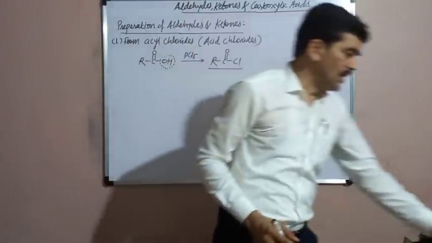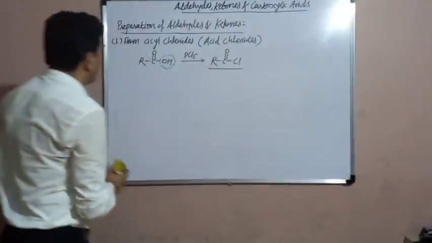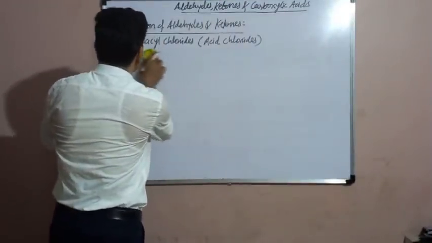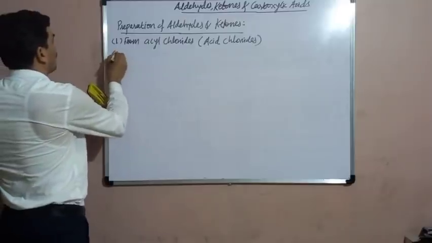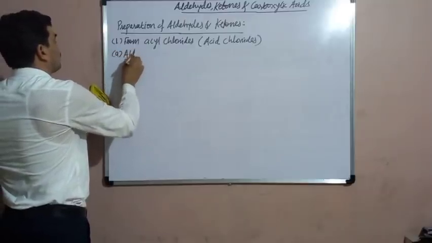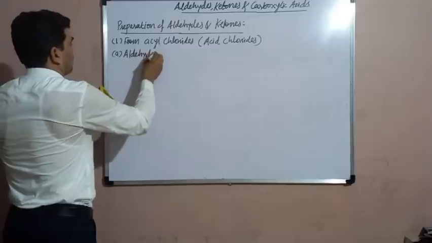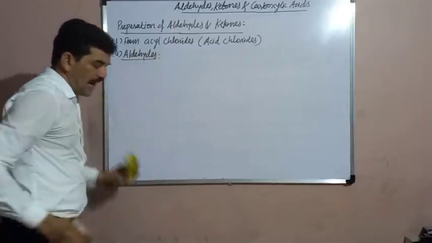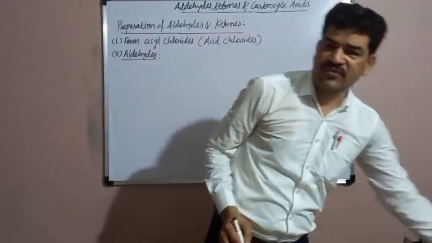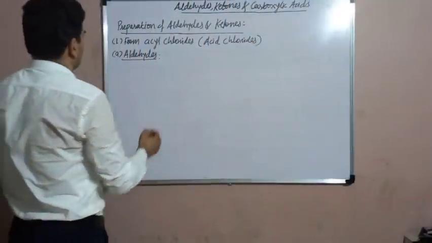From these acyl chlorides, we have to prepare the aldehydes and ketones. First here, aldehydes. Aliphatic as well as aromatic aldehydes are obtained by this method.